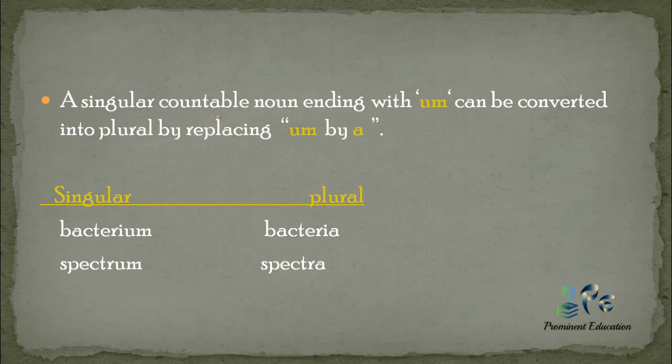Now, next rule is if a noun ends with -um, it can be converted into plural by replacing -um with -a. So if a word is written like this, bacterium changes into bacteria, spectrum changes into spectra. Another most important word, these are generally asked in your examination. You should know bacterium is singular and bacteria is plural.